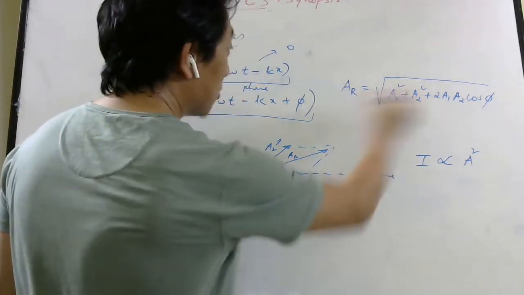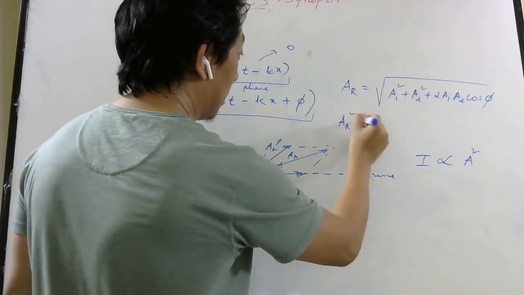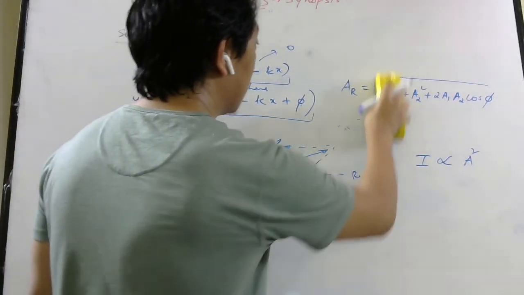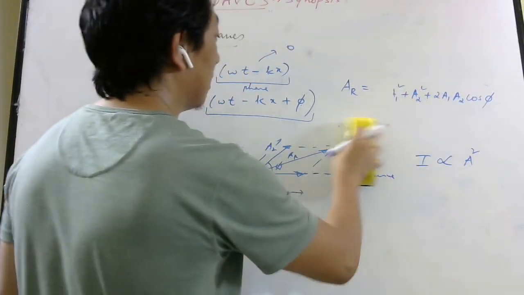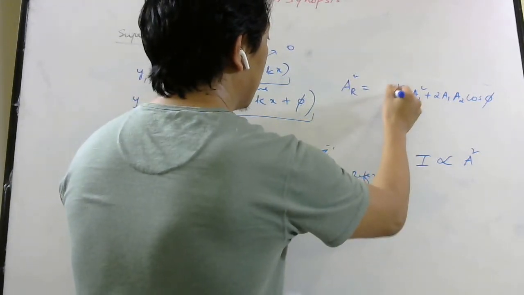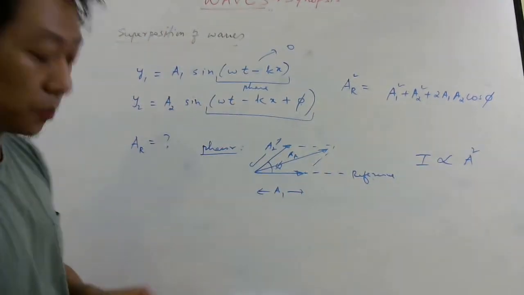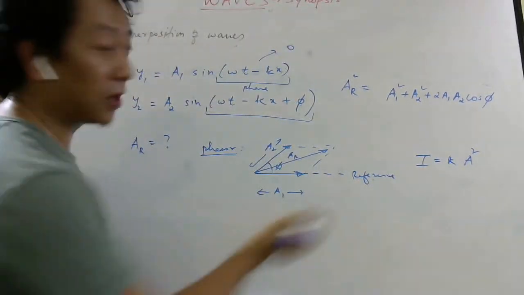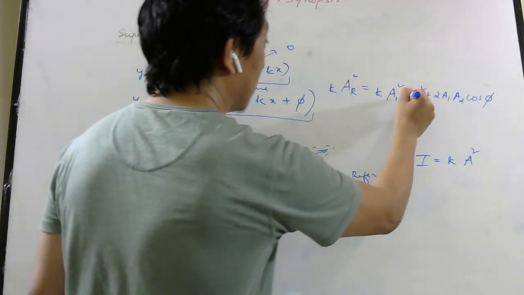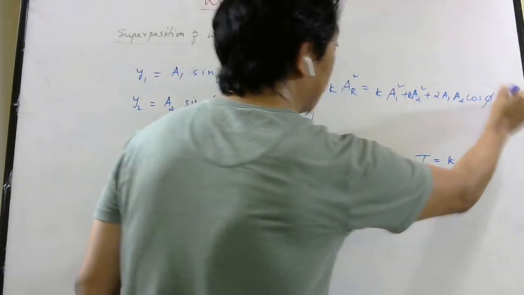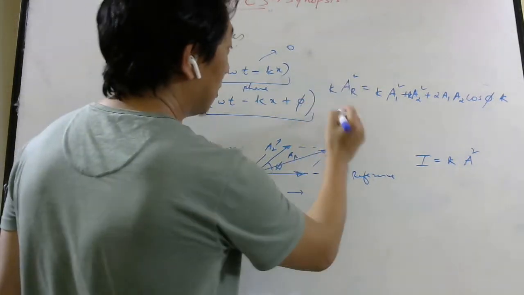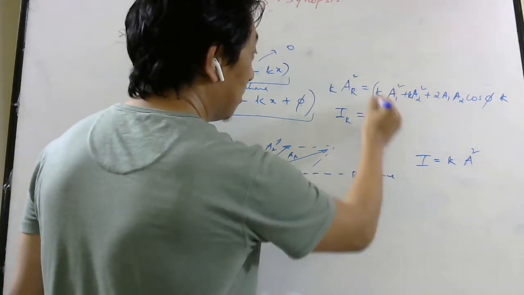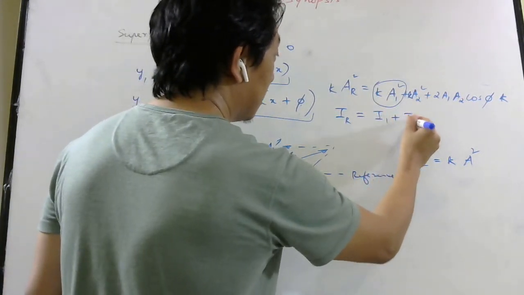So if I square both the sides, what will I get? A_R square equals, let me do it here itself. The root will go, so if I remove the root, I can write square here. Then you know intensity is proportional to square of amplitude, so it will be equal to some constant k. I can multiply that k both sides. Then this will be the resultant intensity, because this is resultant amplitude square, and this will be the intensity of the first wave, intensity of the second wave.